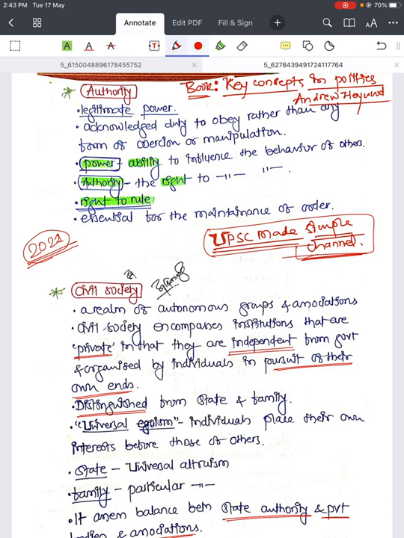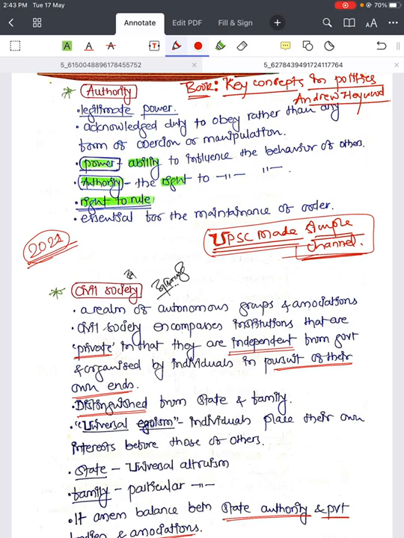So today I am coming with a very important topic. As you can see, so many questions they have asked since 2018, with important keywords like constitutionalism, state, liberty, and all.